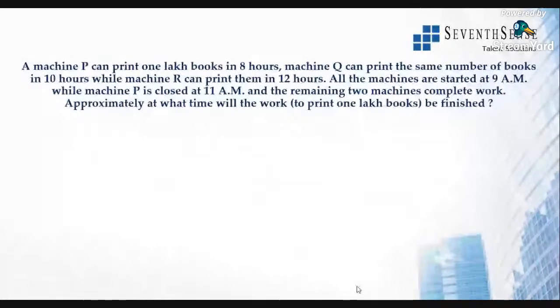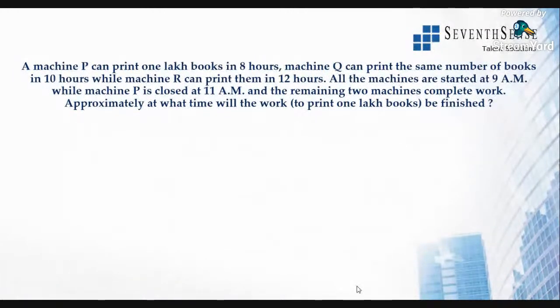Okay, so now there is a question here. A machine P can print 1 lakh books in 8 hours. Machine Q can print the same number of books in 10 hours, while machine R can print them in 12 hours. All the machines are started at 9 a.m., while machine P is closed at 11 a.m. and the remaining 2 machines complete the work. Approximately at what time will the work be finished? That is 1 lakh books.